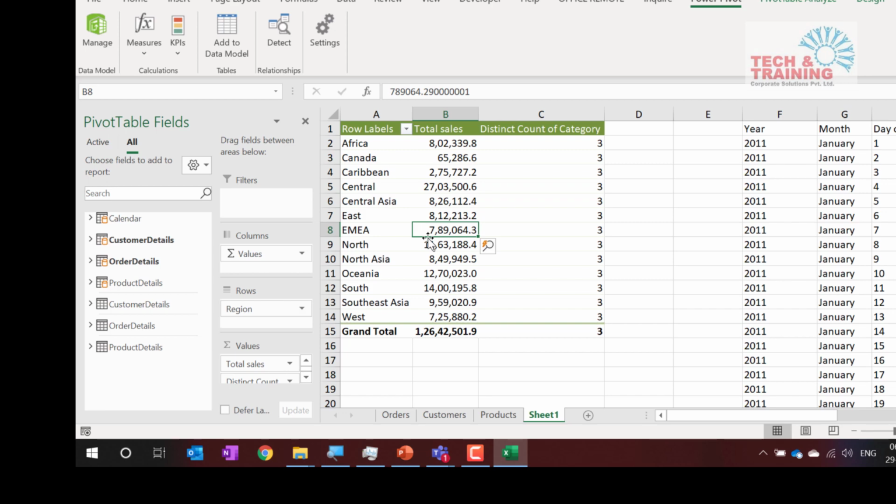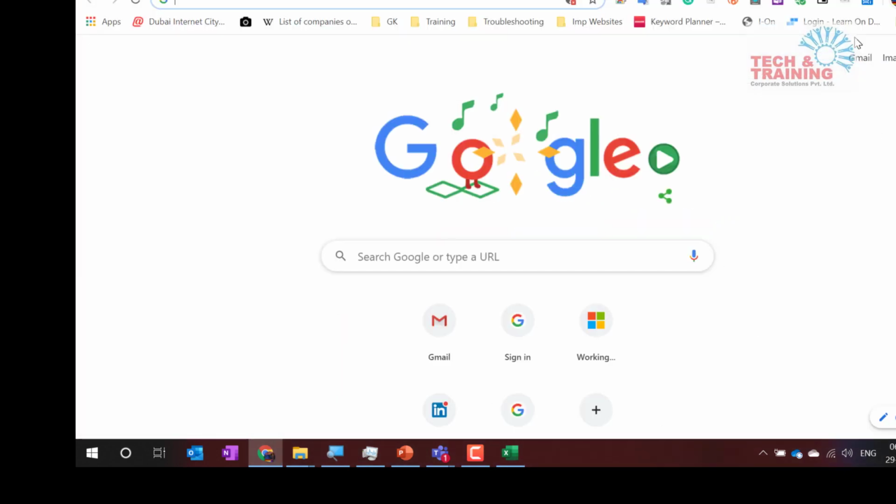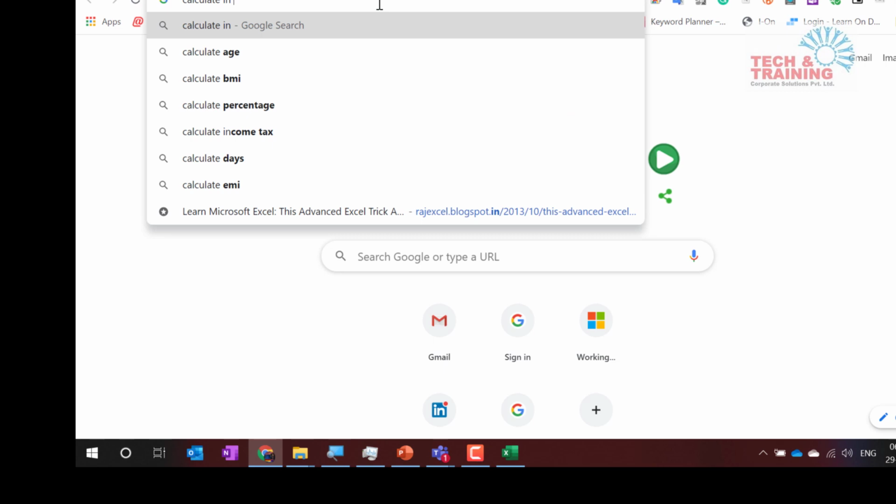Okay, can you share the DAX formula list? There are plenty of DAX formulas. Let me tell you, you don't need a DAX formula list here because there are plenty of formulas. If you talk about DAX formulas, I'll also take you one step further. Even Power Query has its own list of functions and formulas. So you've got a lot of things to learn. Let's say I talk about CALCULATE in DAX.